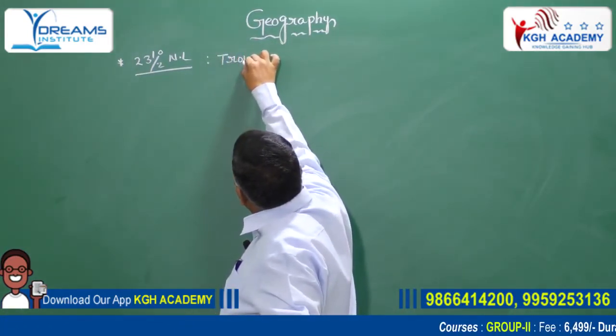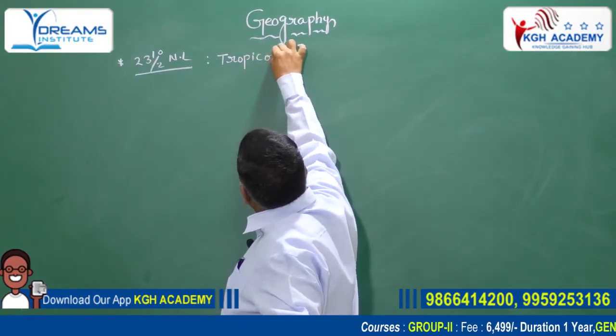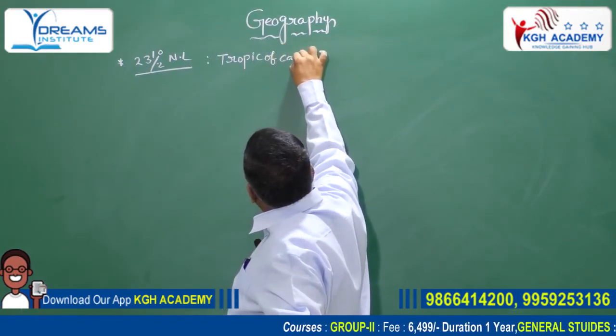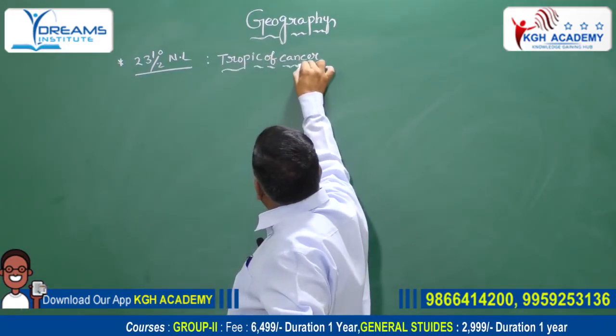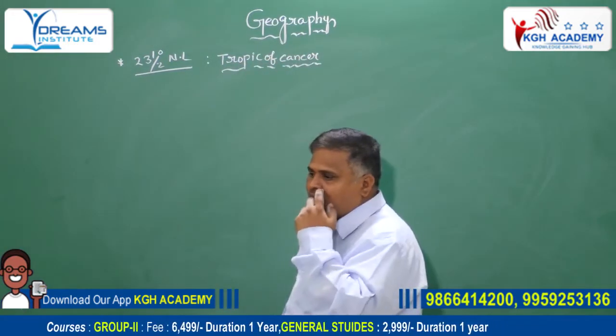One is the Tropic of Cancer. 23.5 degree north latitude is known as the Tropic of Cancer.